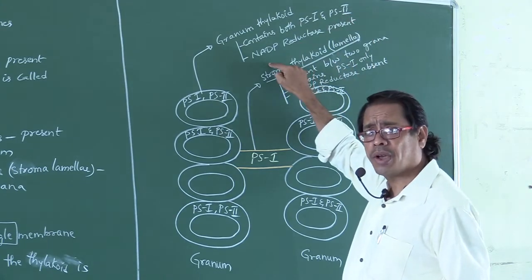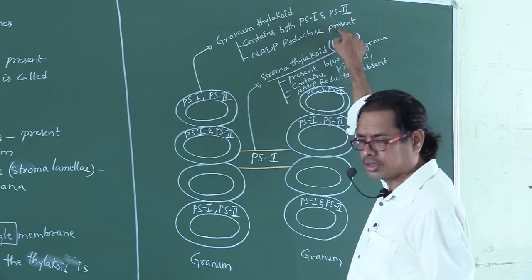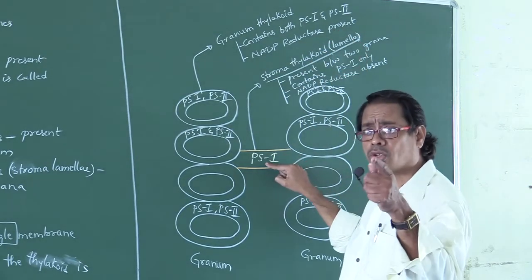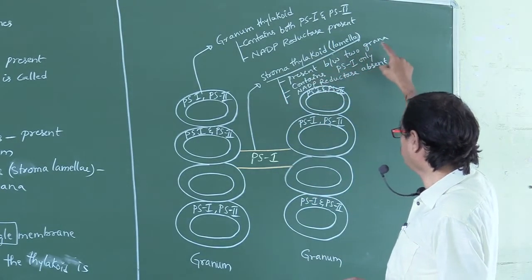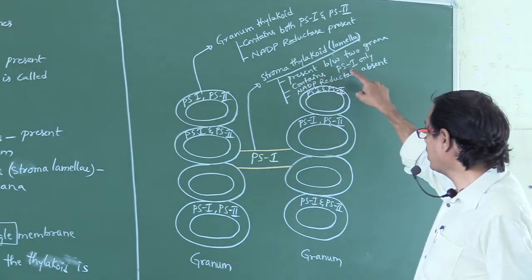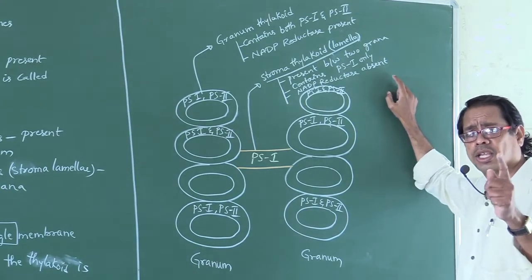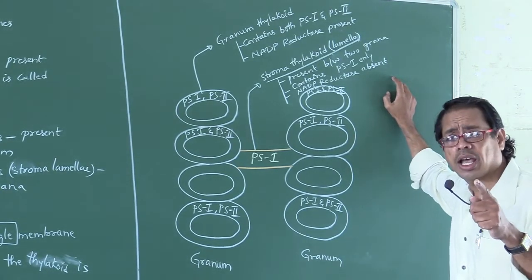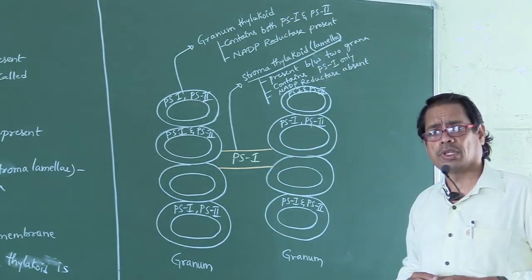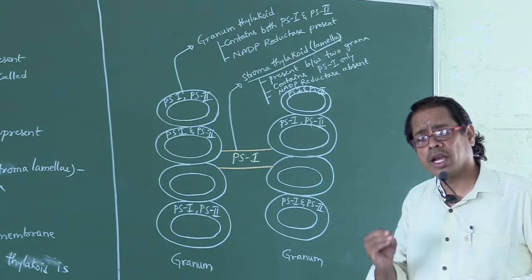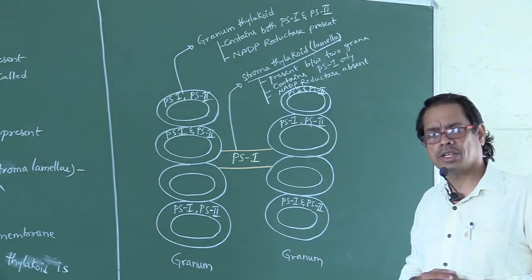And the NADP reductase enzyme is present in granum thylakoid. That type of enzyme is absent in stroma lamellae. Stroma thylakoid or stroma lamellae present between two grana contains PS1 only. NADP reductase enzyme is absent. So granum thylakoid contains both PS1 and PS2, whereas stroma thylakoid contains only PS1. Do you understand, my dear students?